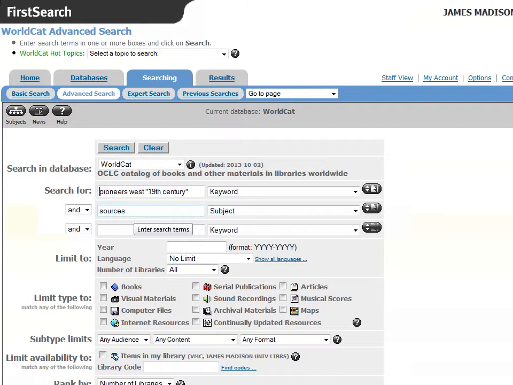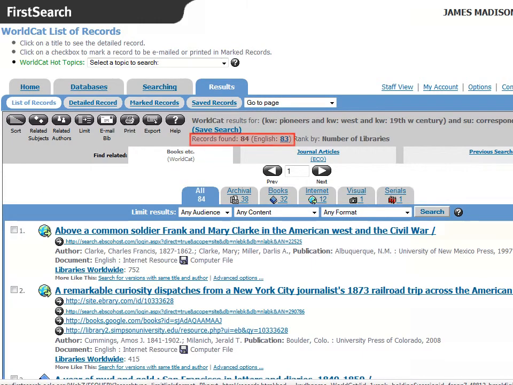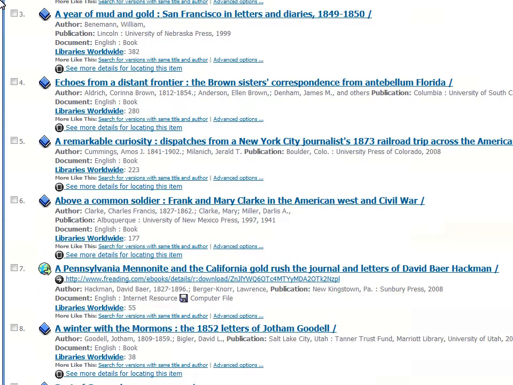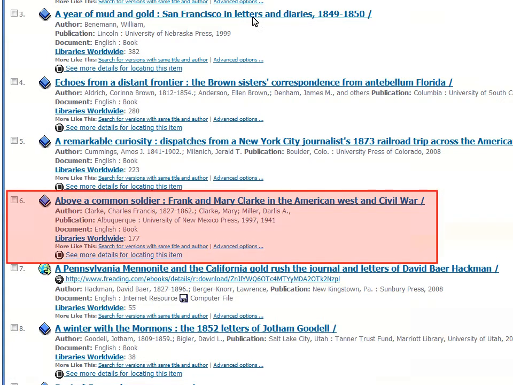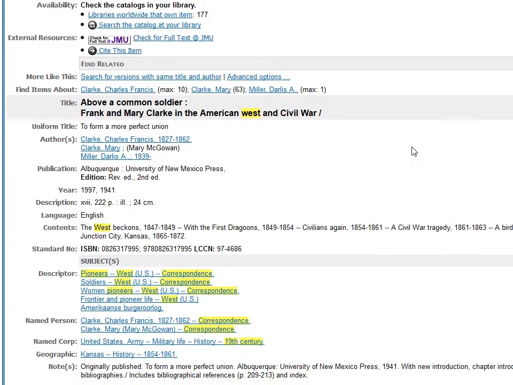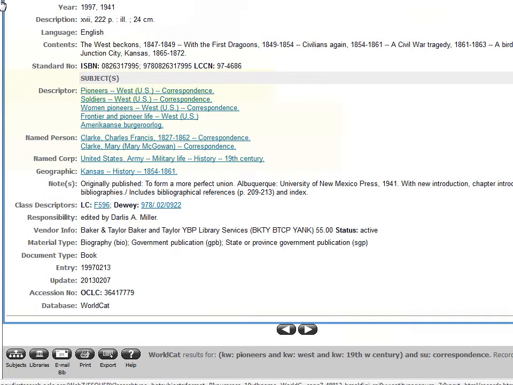If we go back to the main search, we can substitute the search term sources with correspondence. Subject searching correspondence is another way to find primary sources. Notice that we retrieved 84 items on our topic that include correspondence. As we scroll through our results, let's look at this description of the book Above a Common Soldier. As we scroll, notice the book publishes letters of two Western pioneers.